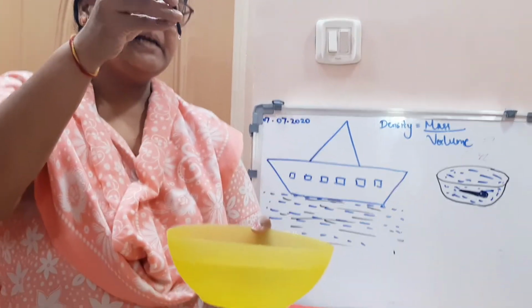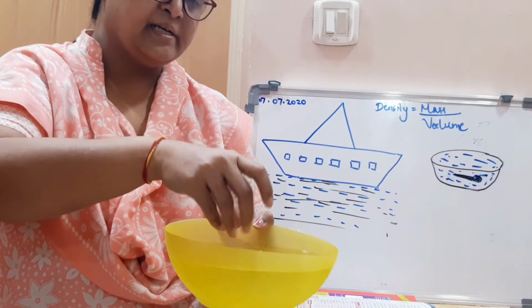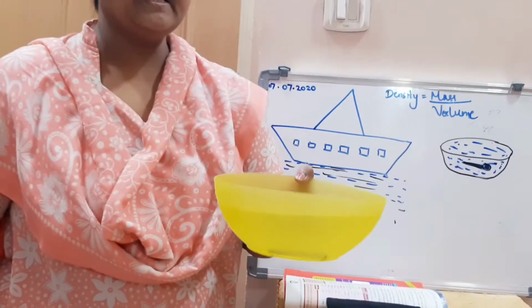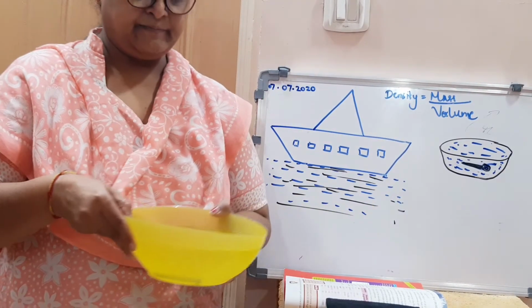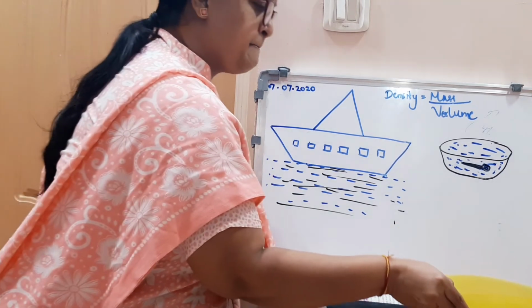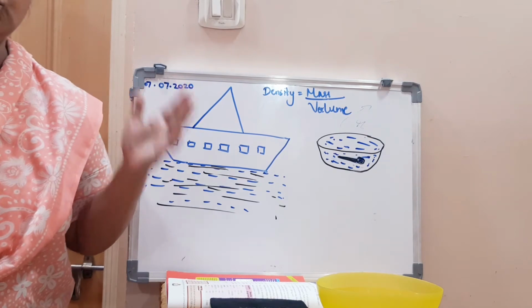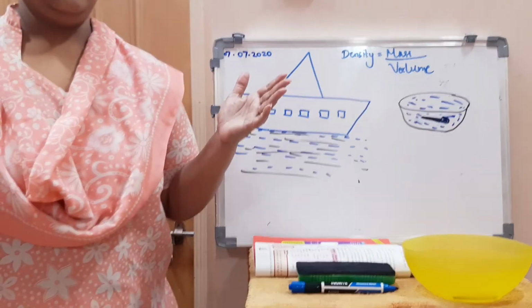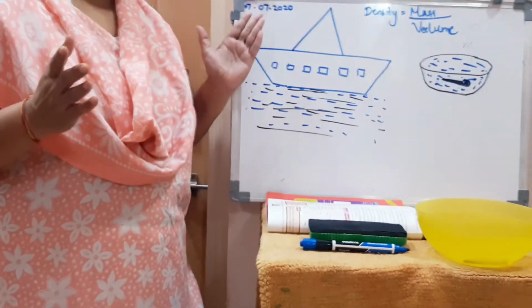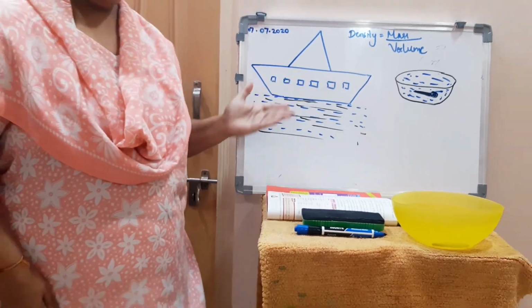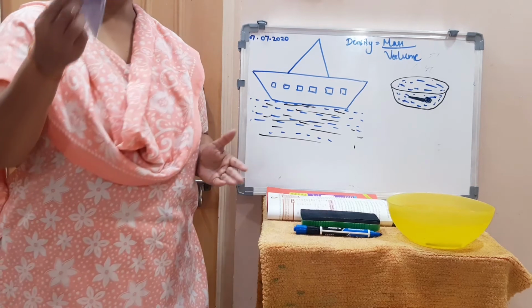As iron is denser than water, it sinks into water. But a ship also is made up of iron. A ship is also made up of iron, but it floats on water.